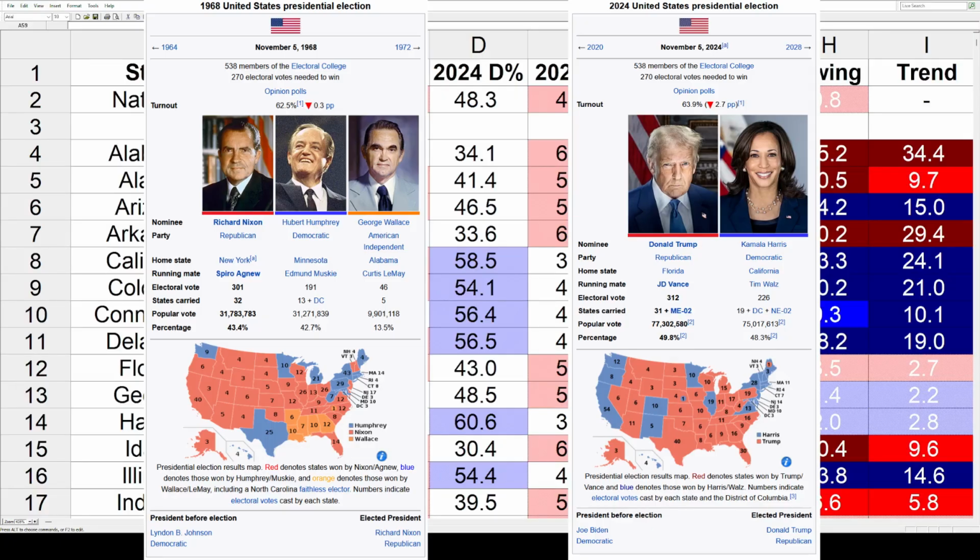Keep in mind the strong third-party challenger this time. That was George Wallace, part of the American Independent Party. He did get 46 electoral votes out of 5 states, and he took away 13.5% of the national popular vote. Then super quick, in 24, Trump won it with 312. He got 31 states and Maine second, worth 49.8%. Kamala Harris lost with 226, 19 states, D.C. and Nebraska second at 48.3%.